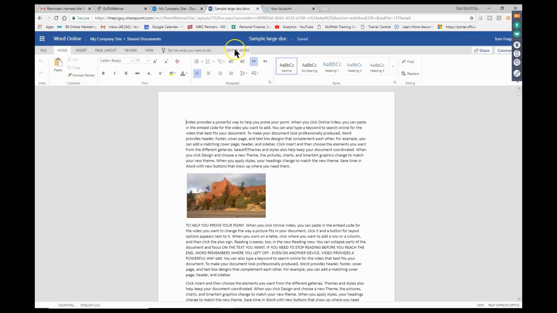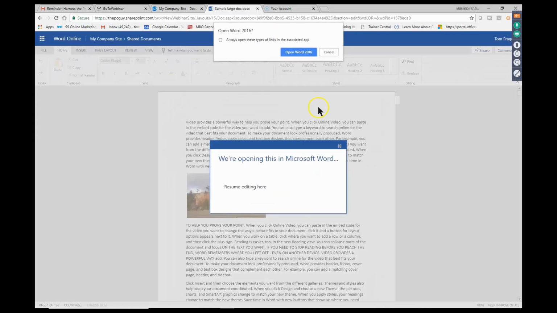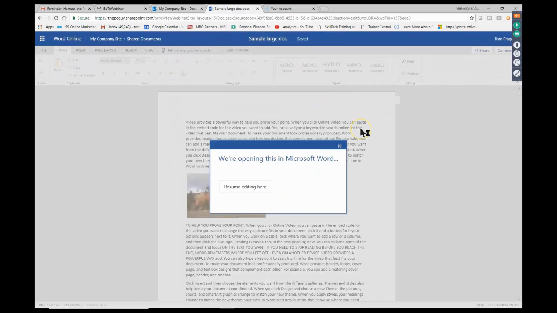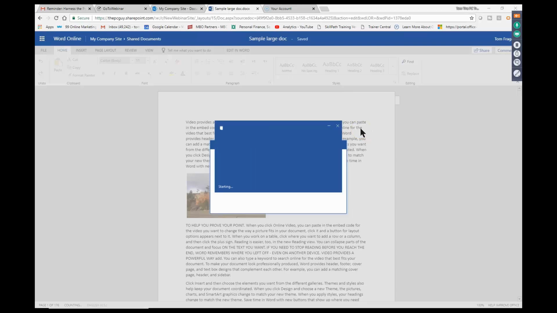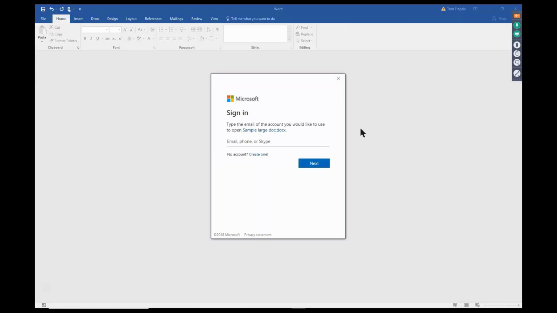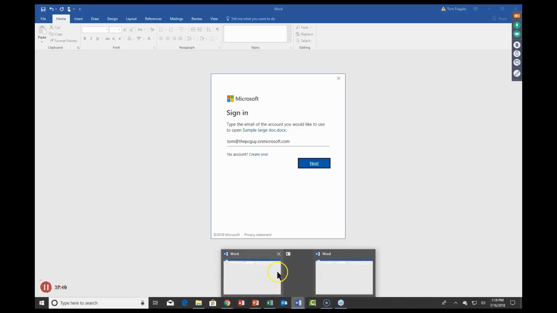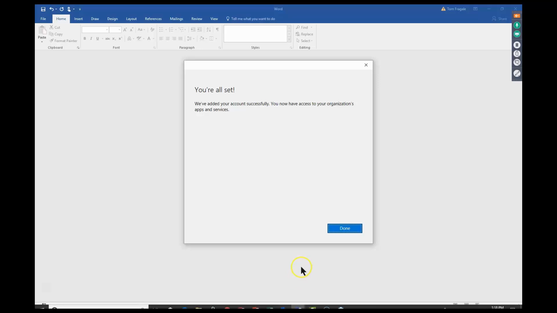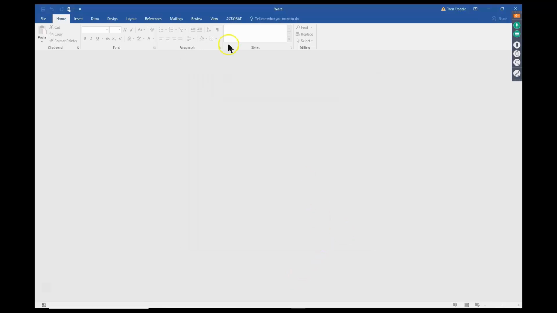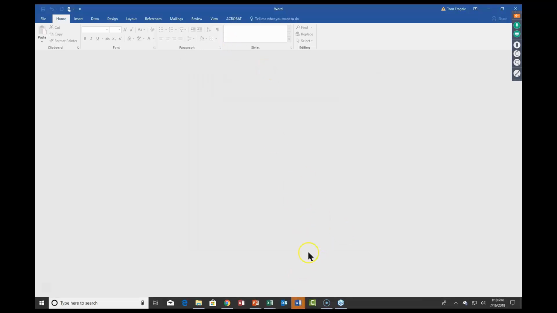So I'm going to pick on Edit in Word there. And now it should open up Microsoft Word. Okay, so that's fine. But my point here is that it did not require me to check out the document. I could just edit that without a problem, really.